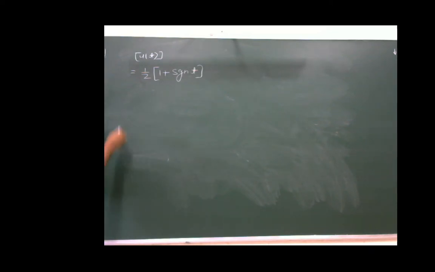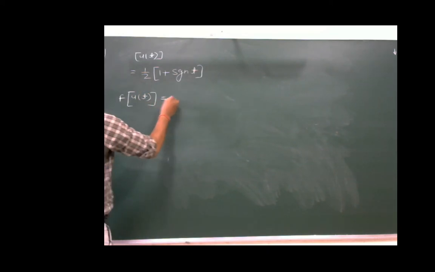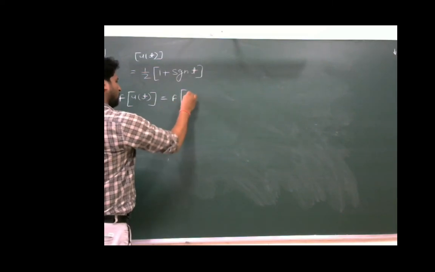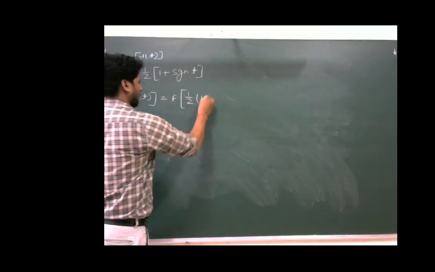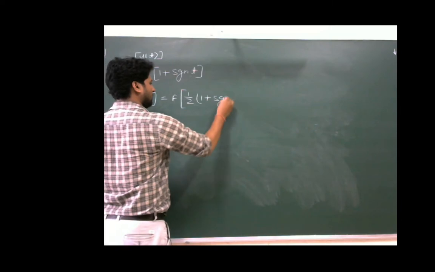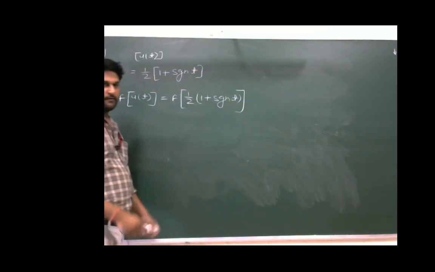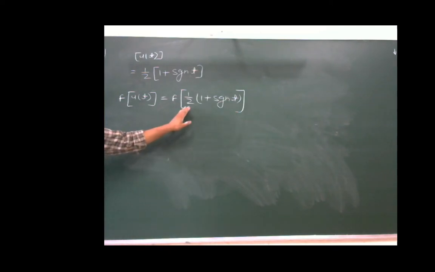If we are trying to find out the Fourier transform of this u(t), this can be treated as the Fourier transform of 1/2 (1 + sgn(t)).